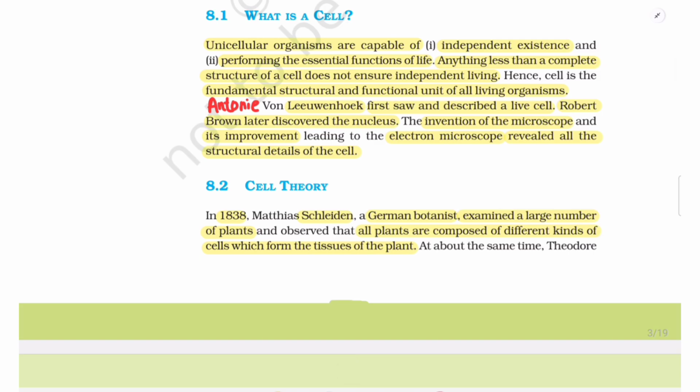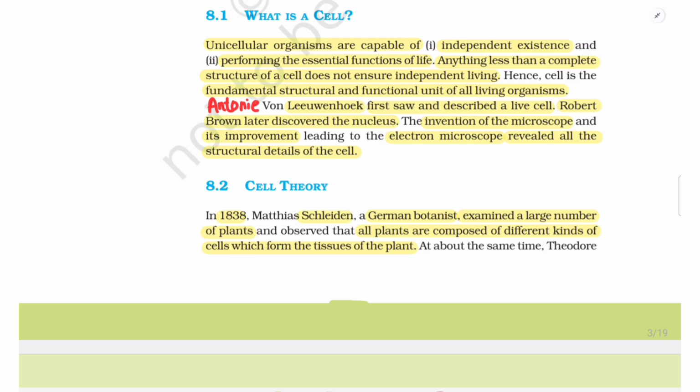Unicellular organisms are capable of 1. independent existence and 2. performing the essential functions of life. Anything less than a complete structure of a cell does not ensure independent living. Hence, the cell is the fundamental structural and functional unit of all living organisms. Antony von Leeuwenhoek first saw and described a live cell. Robert Brown later discovered the nucleus. The invention of the microscope and its improvement leading to the electron microscope revealed all the structural details of the cell.